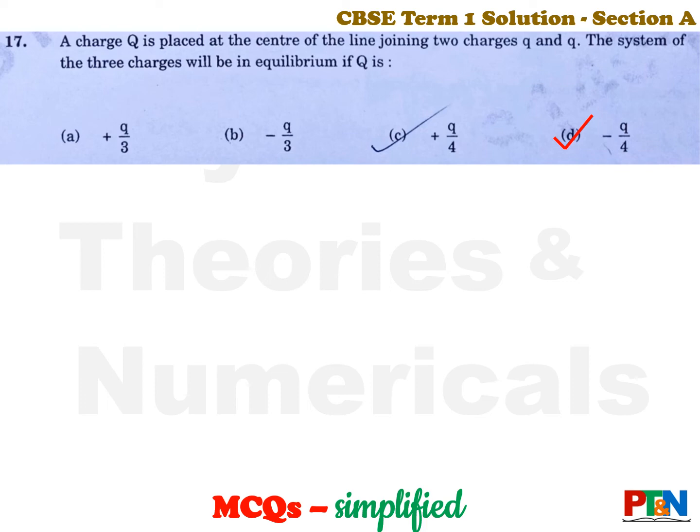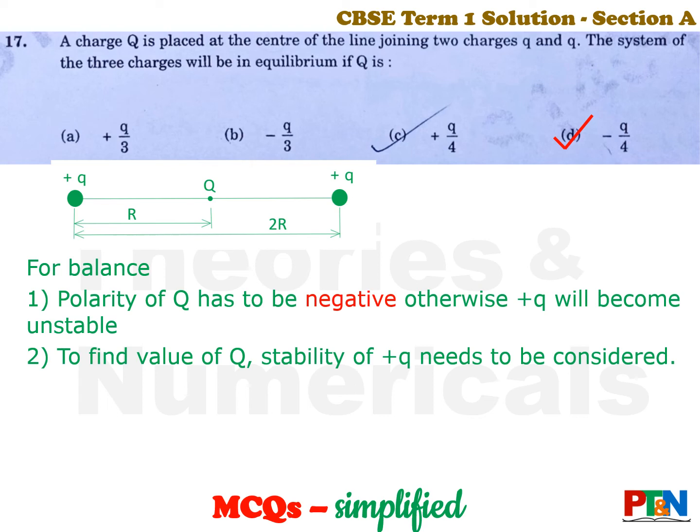Okay, let's see the solution. The small q charges are to be assumed as positive. There is a small gap in this question paper, it looks like. But the polarity of capital Q has to be opposite of the small q's. Then only it will be balanced. So capital Q will be negative. Now this is the setup.